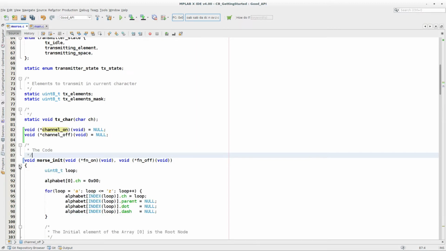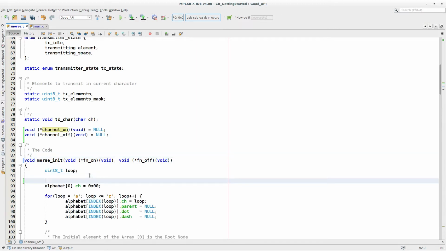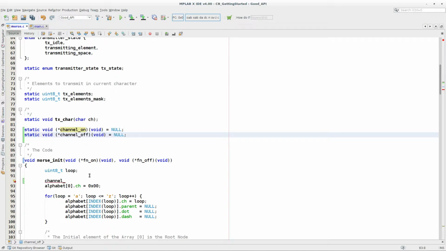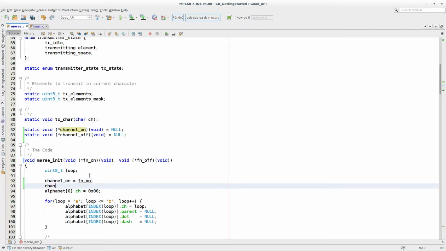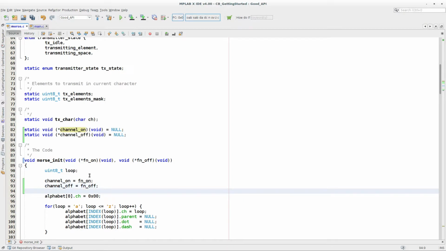And then inside these, I'm just going to say those two variables, which I should say are static to this file, they're just local variables in this file. So I'm going to say the channel on function pointer, set that equal to the parameter we've been passed for an on function, and channel off is set to the off function. And that's us.